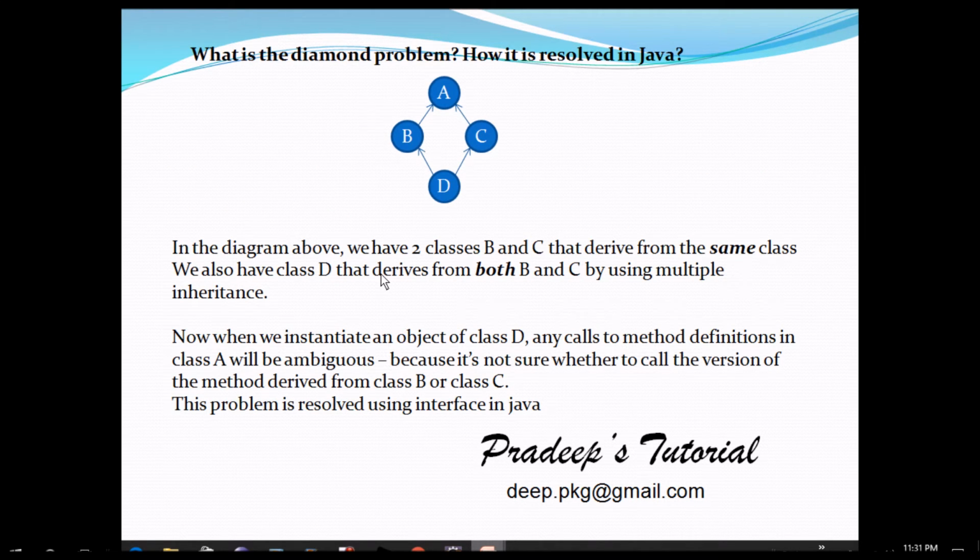In this diagram you can see class B and C that derive from class A. We have class D here that derives from both B and C by using multiple inheritance. So now when we instantiate an object of class D, any call to a method defined in class A will be ambiguous, because it's not sure whether to call the version of the method derived from class B or class C. And this problem is resolved using interface in Java.